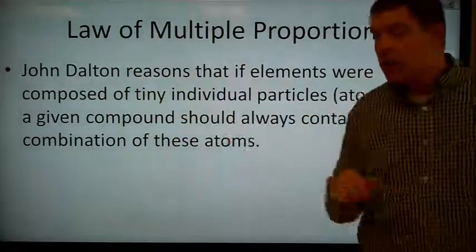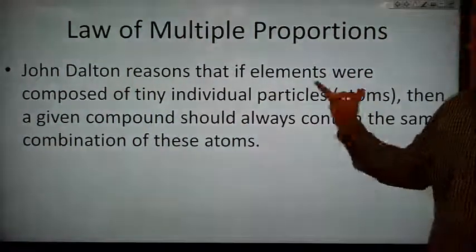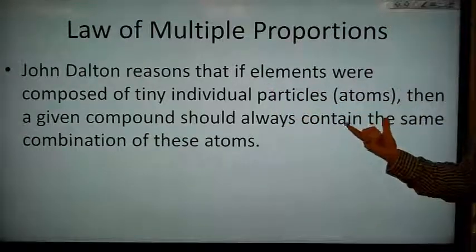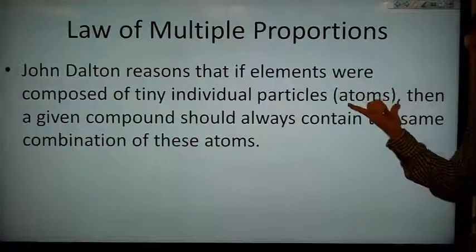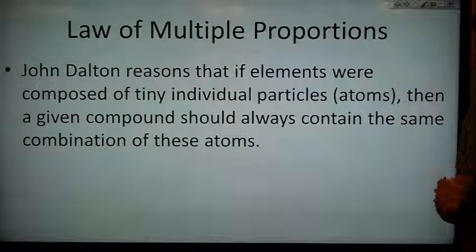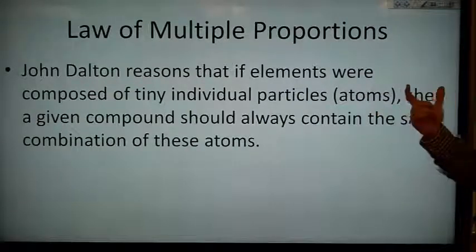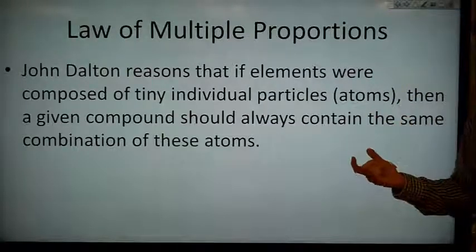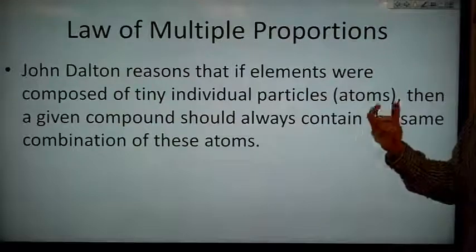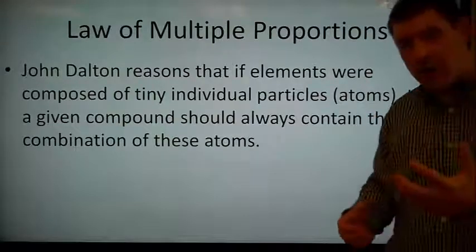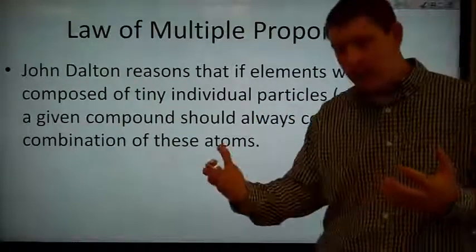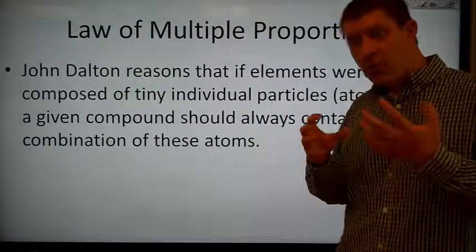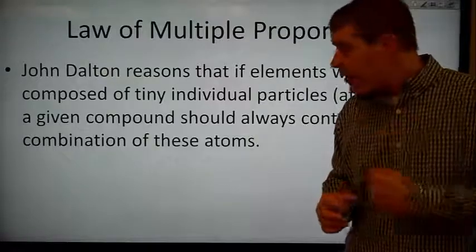So then along comes another chemist named John Dalton, and he reasons that if elements were composed of tiny individual particles called atoms, and he's basically borrowing the Greek word atomos, then a given compound should always contain the same combination of these atoms. So if our copper carbonate always contains a set number of copper atoms and oxygen atoms and carbon atoms, then it's always going to have the same ratio by mass.